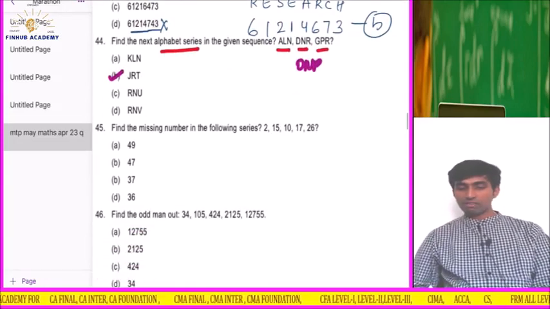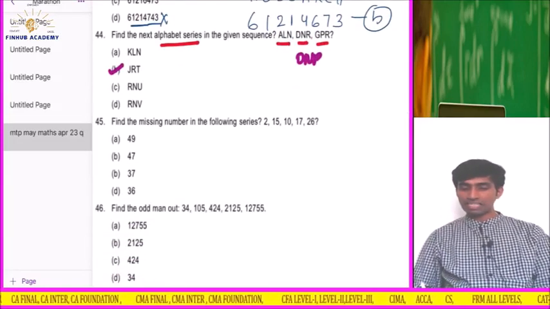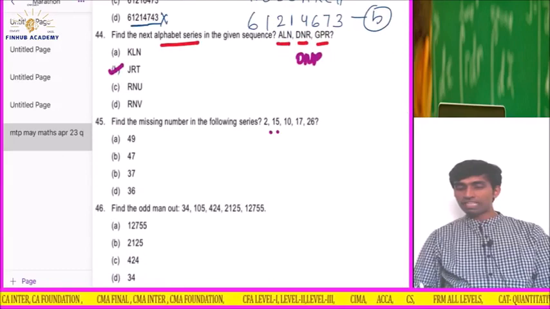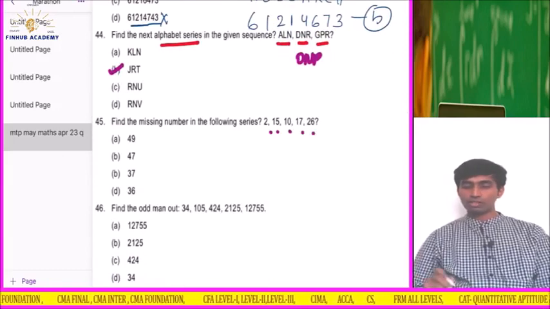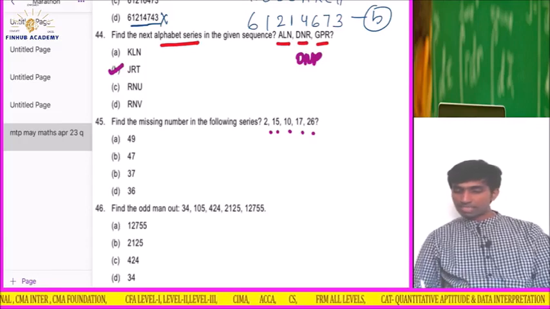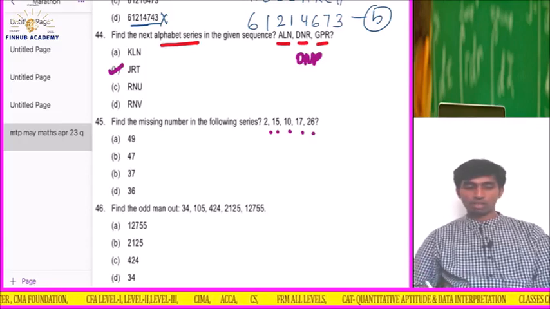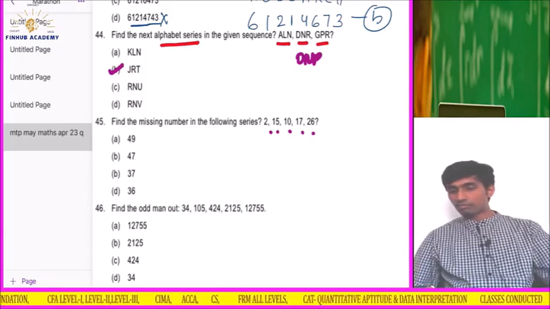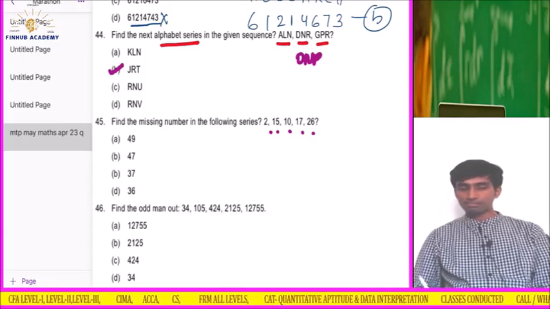Okay. Find the missing number in the following series. 2, 15, 10, 17, 26. So find the missing number in the series. Means we want the number after 26. So let's start.